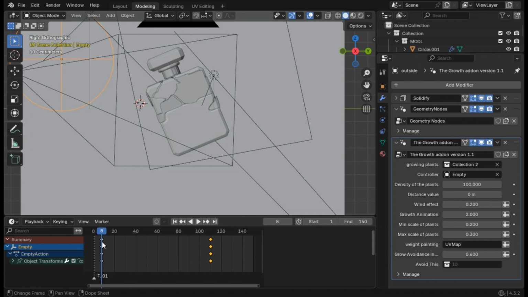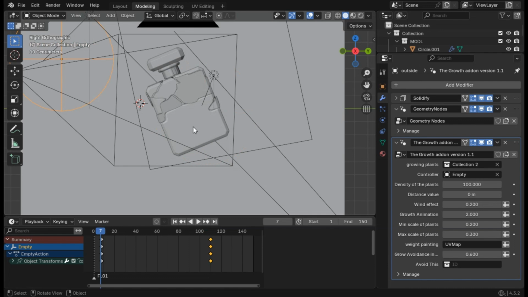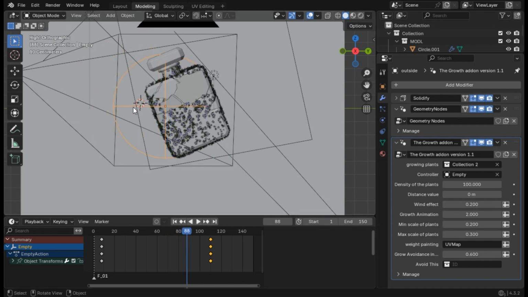As you can see, I chose to start the animation at frame 8. I don't really know why, but you can start at 0, it doesn't matter. I set it to this position, and then let's go to frame 110. It's here. But I've also tweaked one more thing, because now we have nothing over the perfume, but if you go through this, you will see that the value and density of the objects is thick like all the other edges.